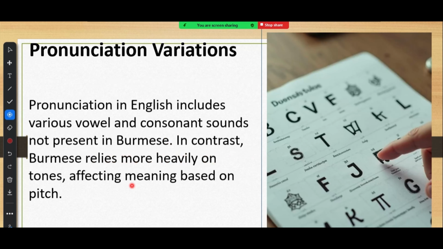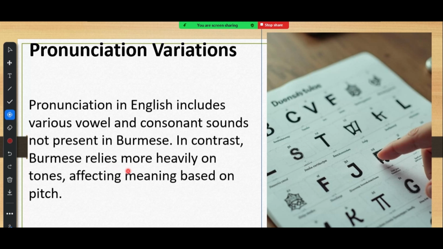And we also have pronunciation differences, like teacher Tutuham pointed out. Burmese and Chinese are tonal languages. We can't use special stress. If we use stress, the meaning changes. So normally, we don't usually use stress in the Burmese language. We have a monotone or flat tone. Pronunciation in English includes various vowel and consonant sounds not present in Burmese. In contrast, when we compare, the opposite is true.